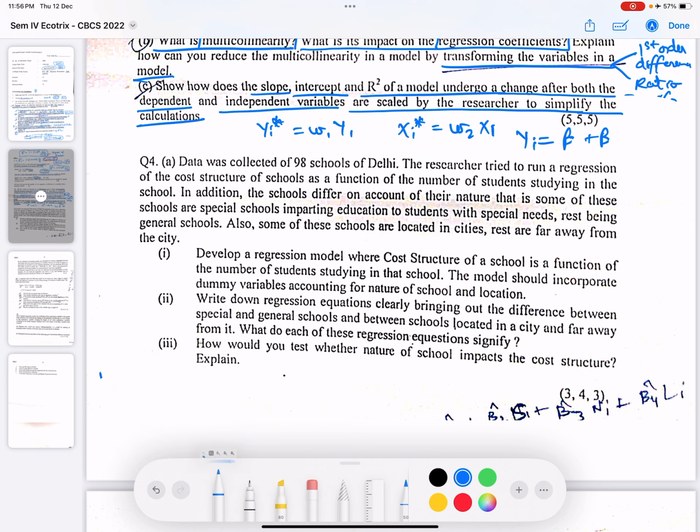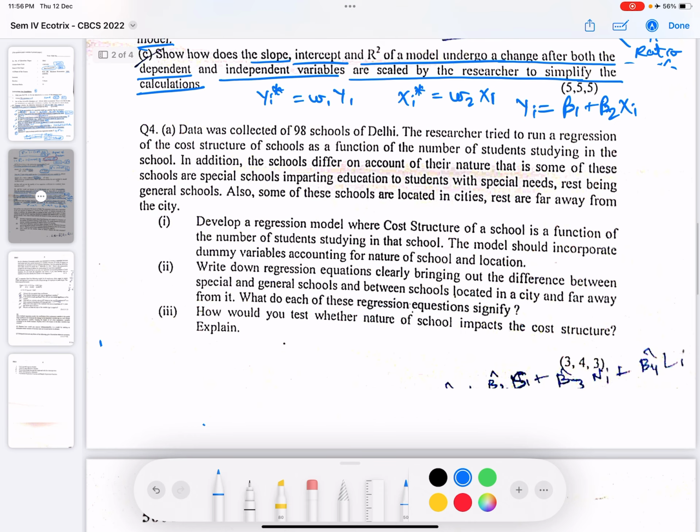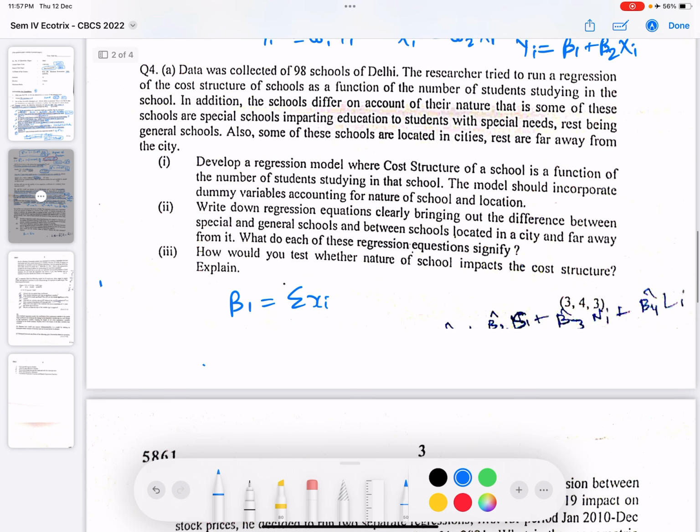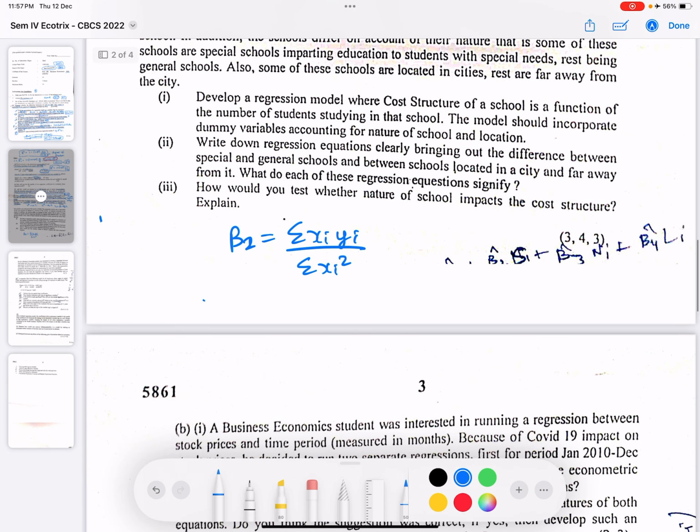Now we know the value of beta 2 hat is summation xi yi by summation xi square. Now if we want to find the value of beta 2 hat star, this should be summation xi star yi star upon summation xi star square.